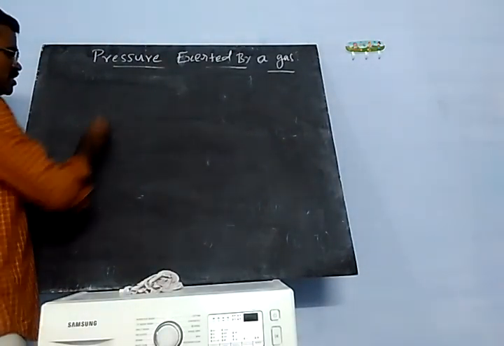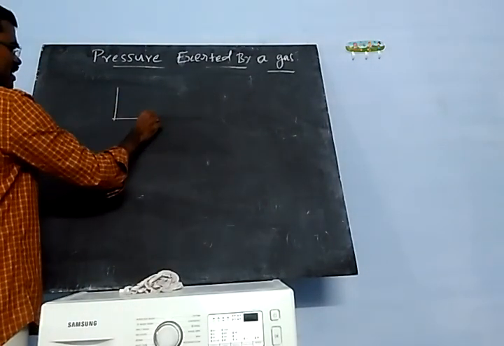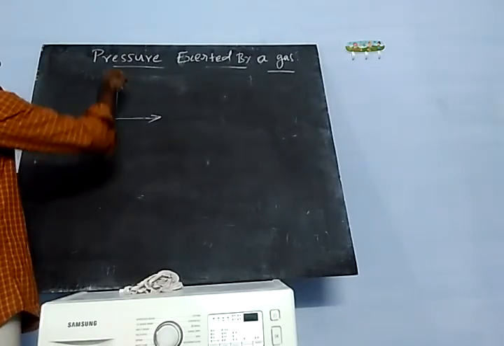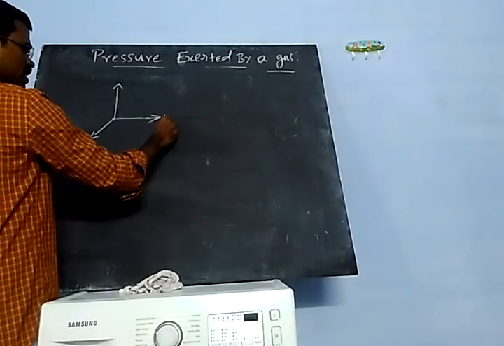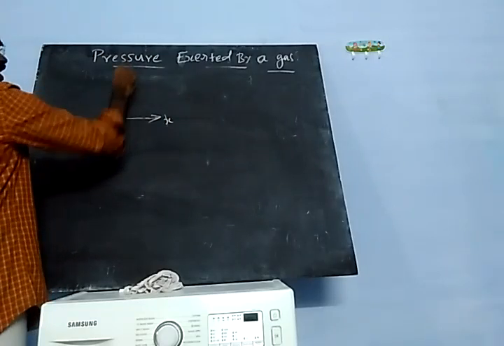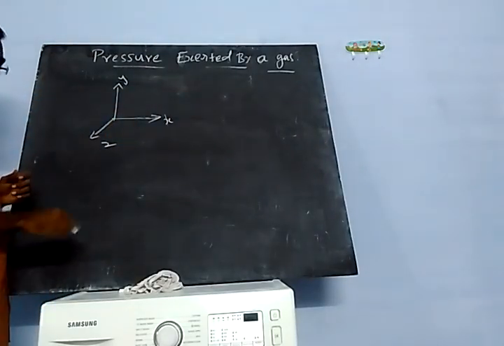Randomly moving means, what is the direction? We have three directions in Cartesian coordinates: the x direction, y direction, and z direction.